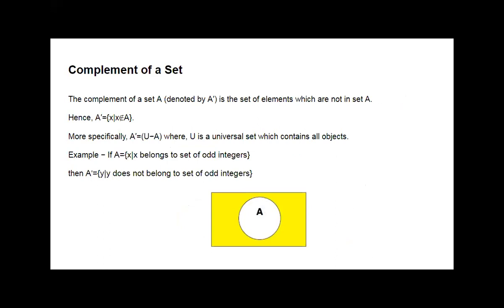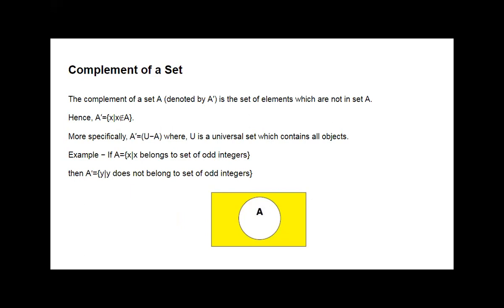Now we will see the complement of a set. The complement of a set A is denoted by A dash, and is the set of elements which are not in set A. All the elements except set A are there in the complement of set A. Hence, A dash is equal to X such that X does not belong to A. All the other elements, those that are not present in set A, are present in the complement of set A.